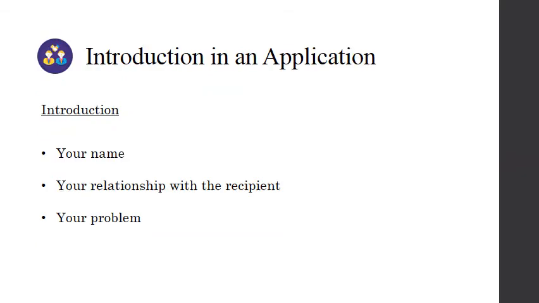Okay, now let us discuss the introduction of an application. In this part, you tell your name and how you are related to the recipient. For example, if you are writing an application to the principal, you will tell him that you are a student at his school. Once you have made it clear how you two are related, you will then tell your problem in a single sentence. For example, if you want sick leaves, then you will simply say that you are writing the application because you are sick and need permission to stay at home for some time.